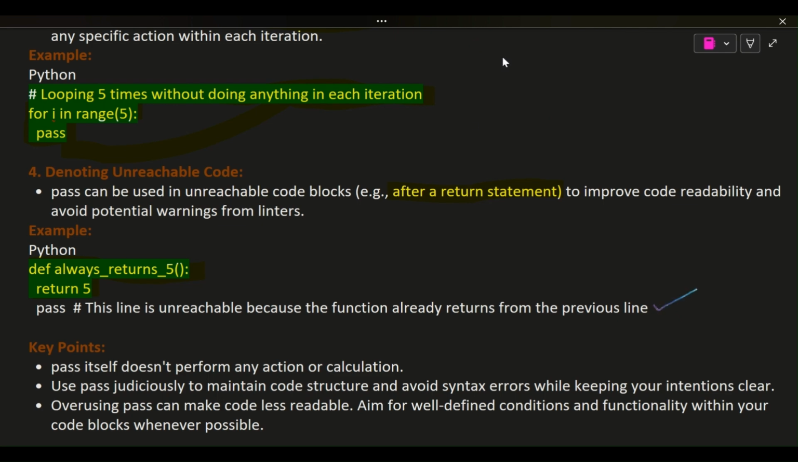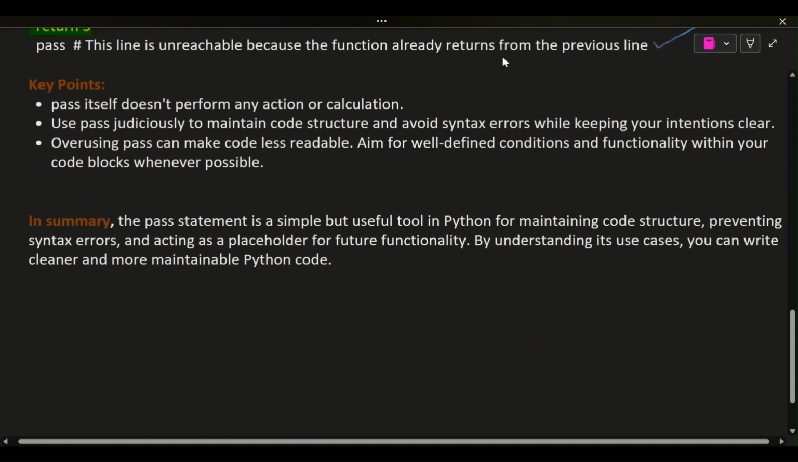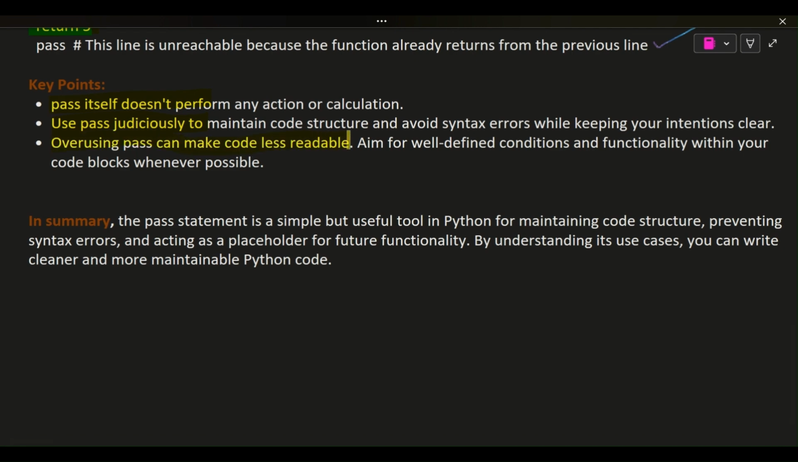Key points: pass itself doesn't perform any action or calculation. Use pass judiciously to maintain code structure and avoid syntax errors while keeping your intentions clear. Overusing pass can make code less readable. Aim for well-defined conditions and functionality within your code blocks whenever possible.